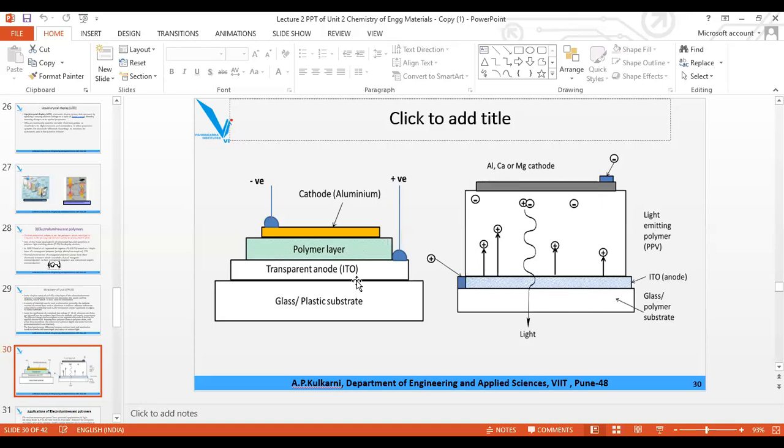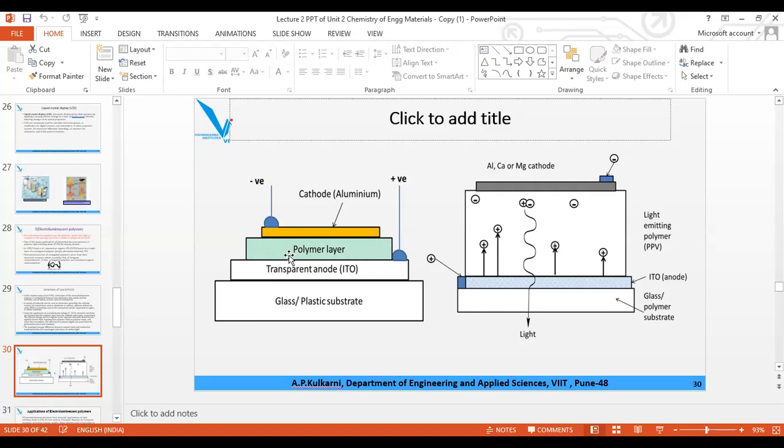Now, what is the basic requirement for OLED or PLED formation? We want one substrate, one base, which is made of either glass or plastic, on which you are going to construct the OLED or PLED. Then you should have a transparent anode. It should not be opaque or translucent. You should be able to see across. So a transparent anode is the basic condition for both OLED and PLED. The transparent anode is usually indium tin oxide, ITO, a material which is transparent in nature.